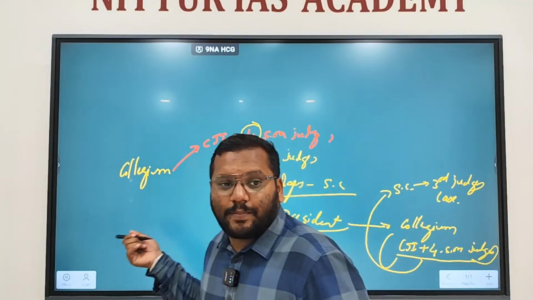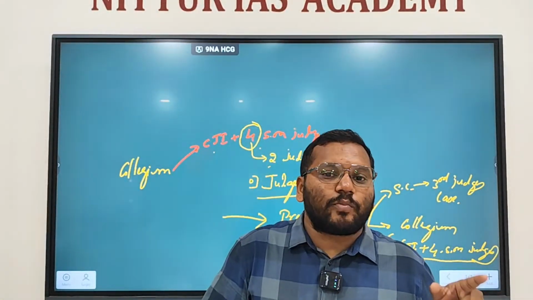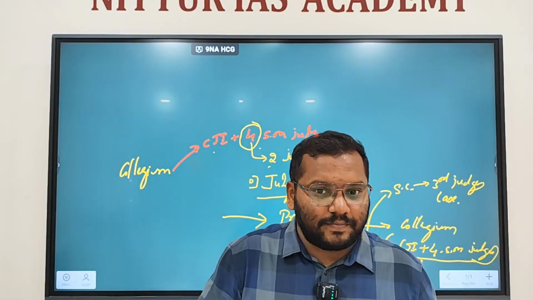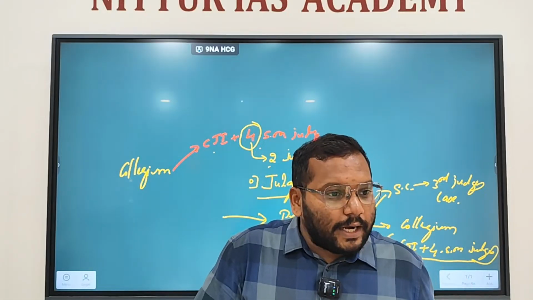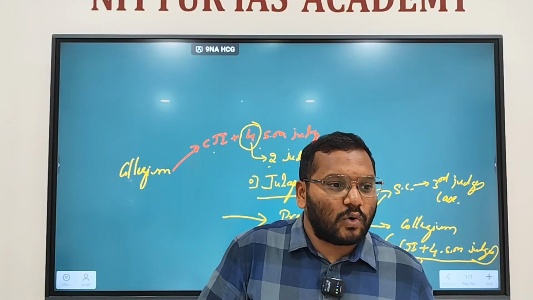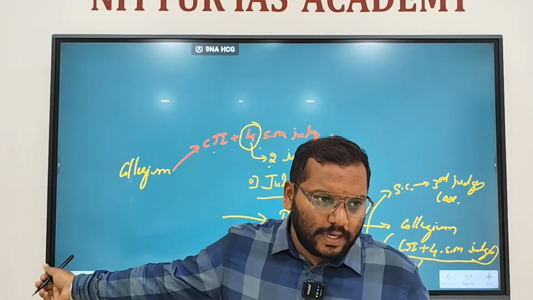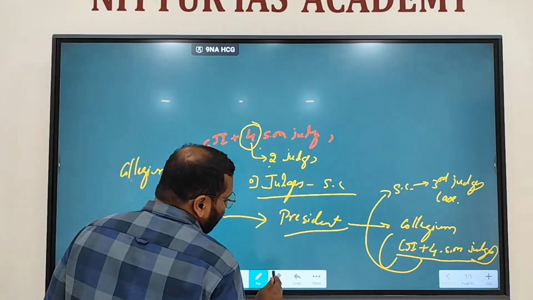It is not just the President, but when there is a question, the Supreme Court judges are appointed by whom? It is the President. Getting my point, right? Judges are appointed by the President, but in consultation with the collegium. But the opinion tendered by the collegium is binding. Okay? Clear?